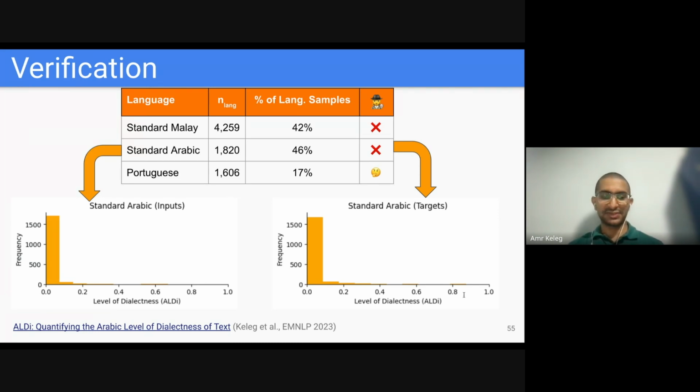As you can see, the distribution of these scores for both the inputs and targets is mainly centered around 0, which means they are indeed in Standard Arabic. So instead of using dialect identification, this can also show us if the sentences are mainly Standard Arabic.